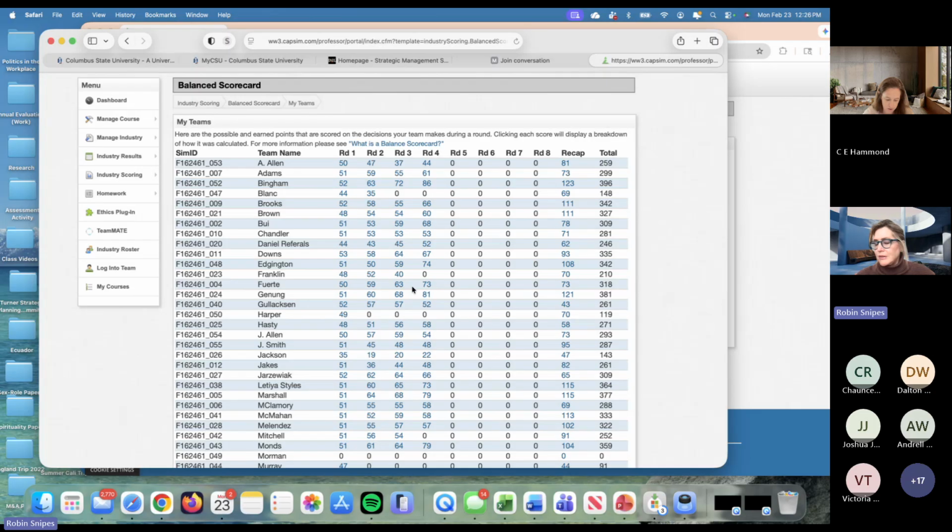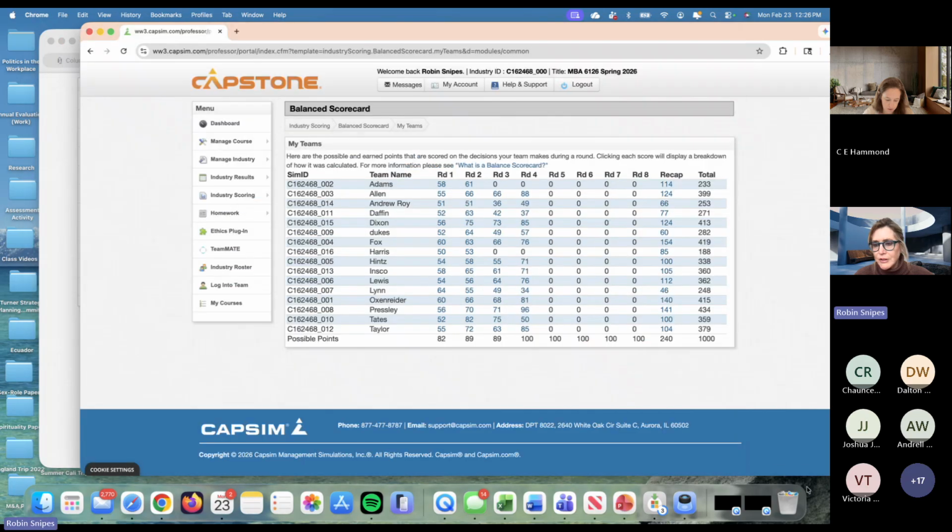But so just save a screenshot of your balance scorecard, because otherwise I'll have no evidence or no way of knowing what your highest balance scorecard score was. Does that make sense, guys? Okay, any other questions? That's about all I had, unless you have questions. Any other questions, guys, for what's going on this week?